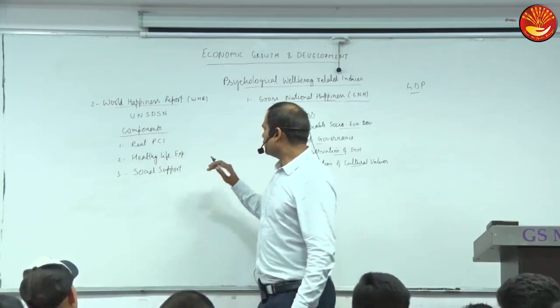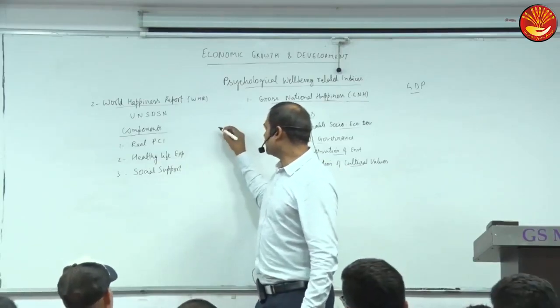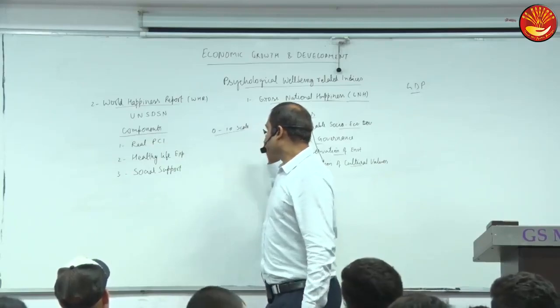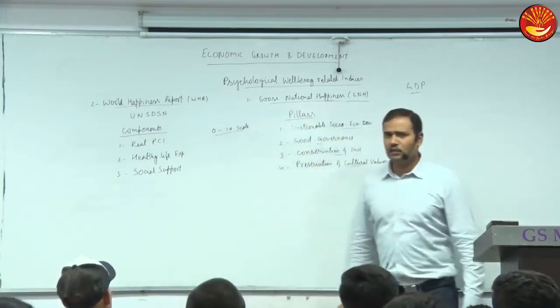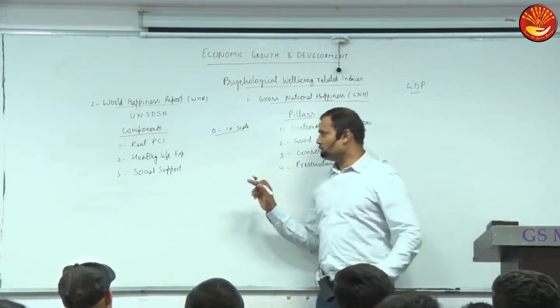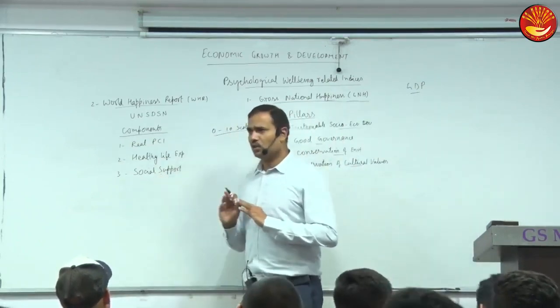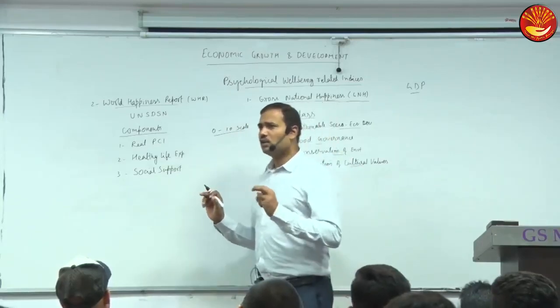People have to rank on a 0 to 10 scale. For example, they will go to a person and ask to what extent you think you have social support.